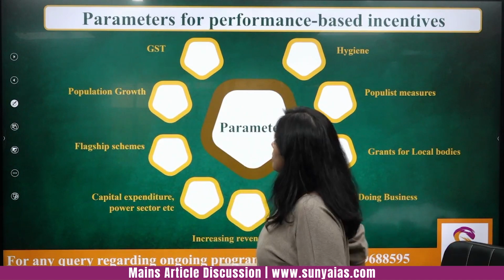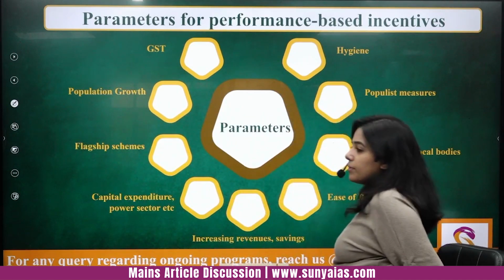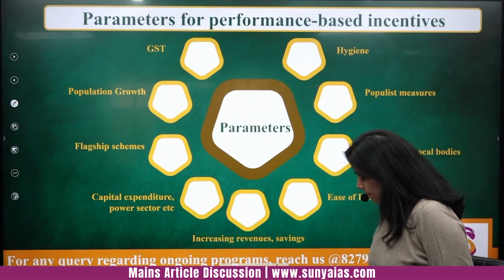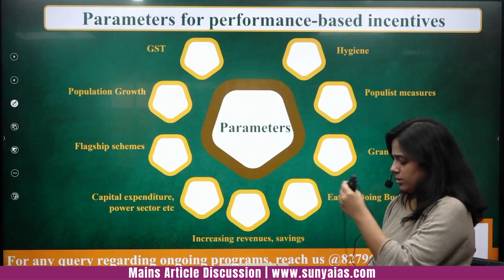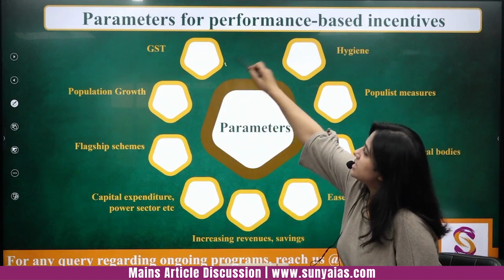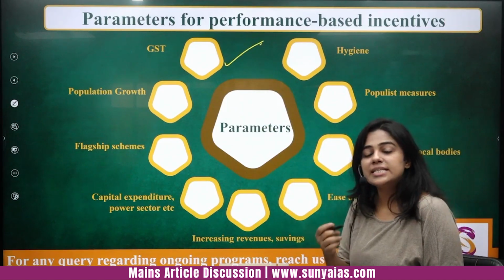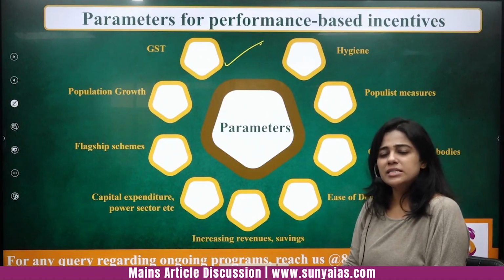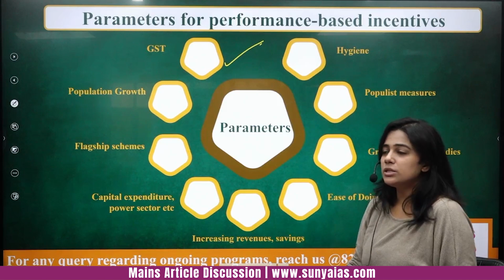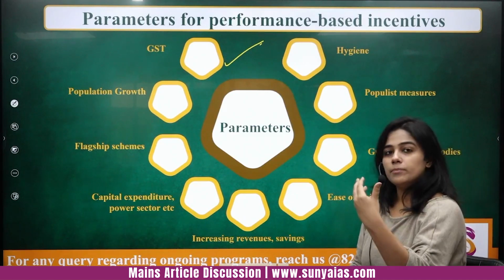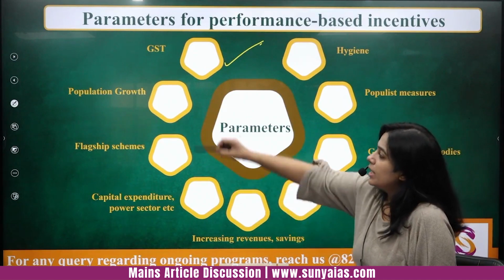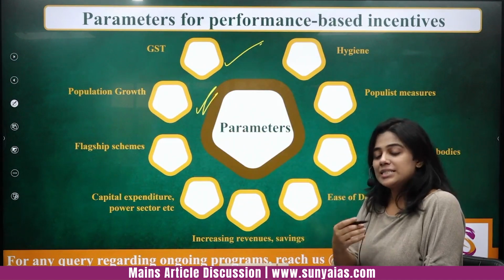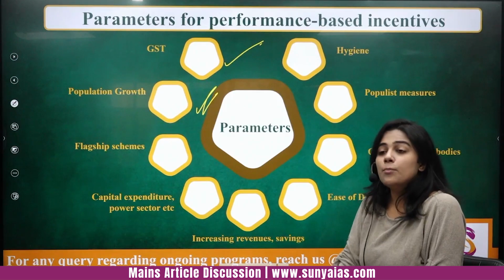Fine. So we have these parameters for performance, and please note them down. One is GST, that is how well GST is being implemented in this particular state. So there's no need to explain this. According to the GST implementation, the performance will be evaluated. Then population growth. It is not that the more a state's population is, the more money they will get.